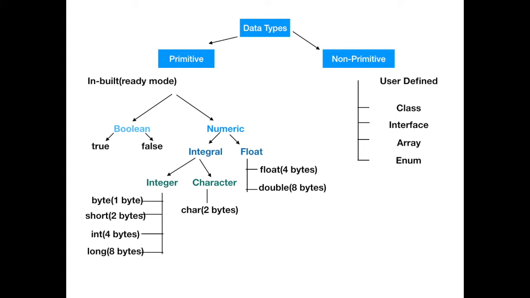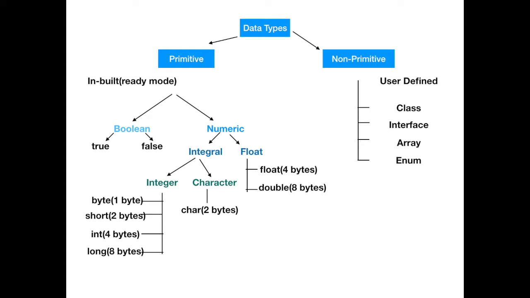And in user defined data types, we have class, interface, array and enum. In non-primitive data types, size is not fixed. That is, we can declare n number of variables inside a class and it will take the size according to the variables that are used. So the variables that we'll be using will be of primitive data types. All the variables that use primitive data types will be combined to form a non-primitive data type. Non-primitive data types are basically a collection of different data types. For example, in a class we can declare different data types.